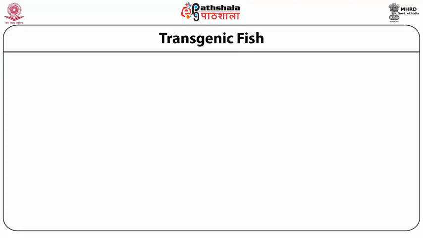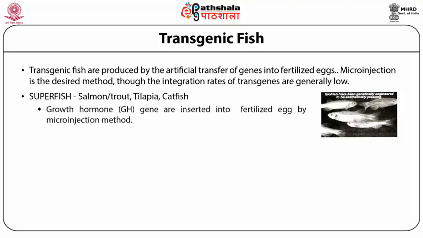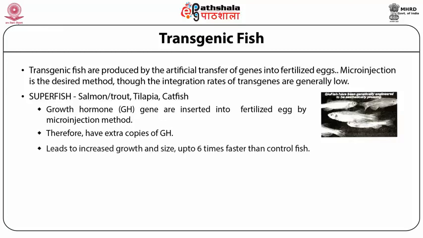In this slide, we are going to discuss transgenic fish. Transgenic fish are produced by artificial transfer of a gene into the fertilized egg. Microinjection, as usual, is the common method used for transgenic fish. Different types of transgenic fish have been produced: superfish and glowfish. Superfish like salmon, trout, and catfish are examples. Growth hormone genes are inserted into fertilized eggs by microinjection. They have an extra copy of growth hormone, which leads to increased growth and size, up to 6 times faster than the control fish.